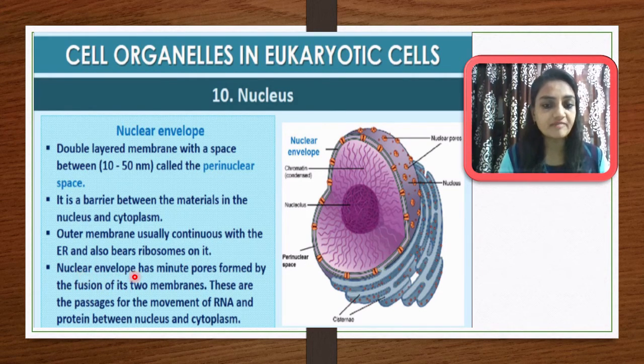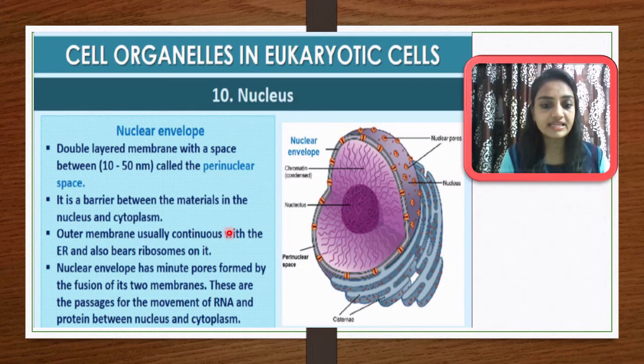The nuclear envelope has minute pores, formed by the fusion of the two membranes, and these pores are the passage for the movement of RNA. As you know, the DNA is inside the nucleus. During the transcription process, when the nucleus converts its DNA into messenger RNA, afterward, for the purpose of translation, that mRNA must be transported outside the nucleus.